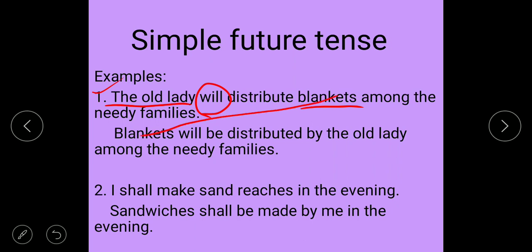First you change the place, and then write. Blankets, will is there, so will be. After that, distribute: you know that in passive voice you always write the past participle form, so write distributed, and after that by the old lady among the needy families. Next one is I shall make sandwiches, in the evening. Here sandwiches is the object and I is the subject. Then sandwiches shall be made by me in the evening.